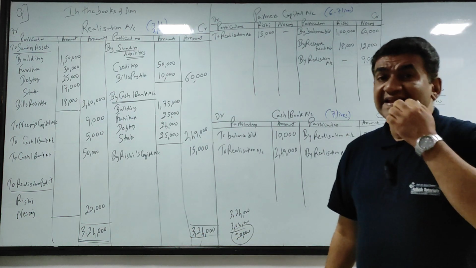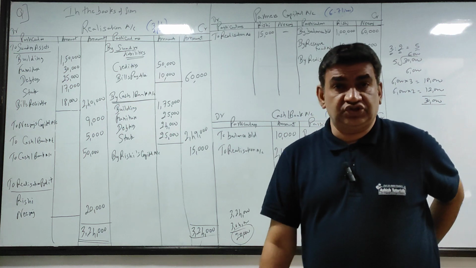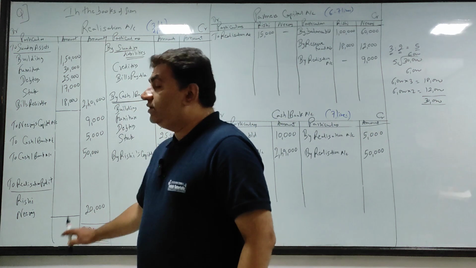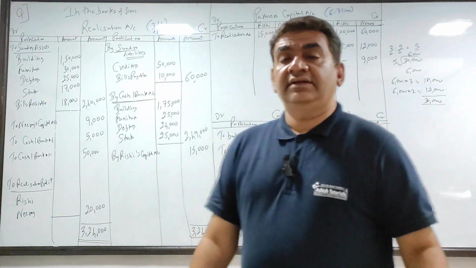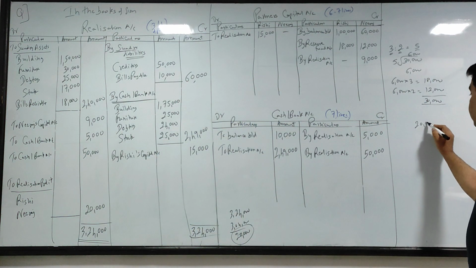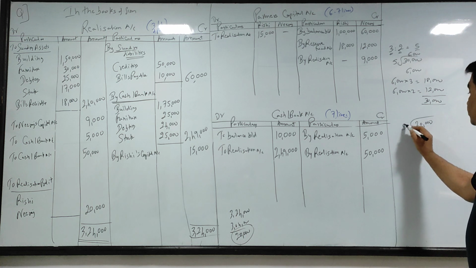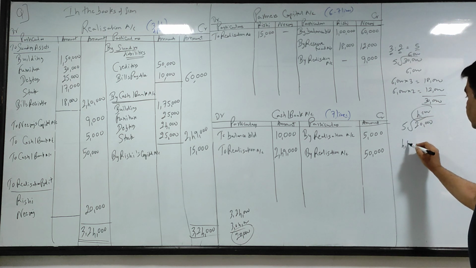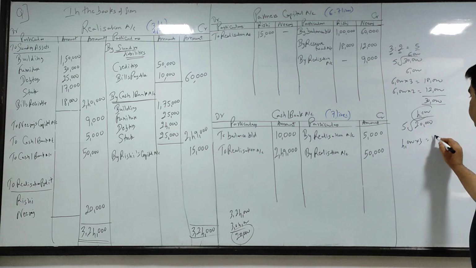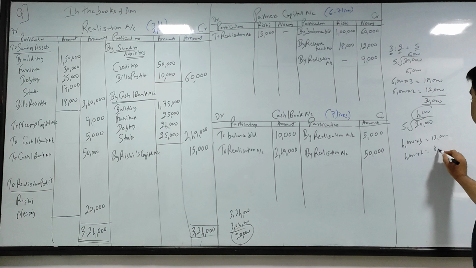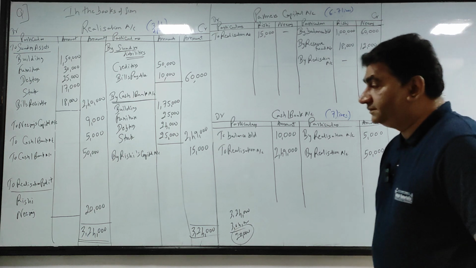Now this 20 will be divided in the profit sharing ratio. अगर क्वेश्चन में रेशियो नहीं दिया है, so this 20 you divide equally, 10-10. रेशियो दिया है 3:2, so what you do, 20,000 3:2, 5 divide by 5 करो. 4 into 3 gives you 12, 4 into 2 gives you 8, so 12 plus 8, 20.